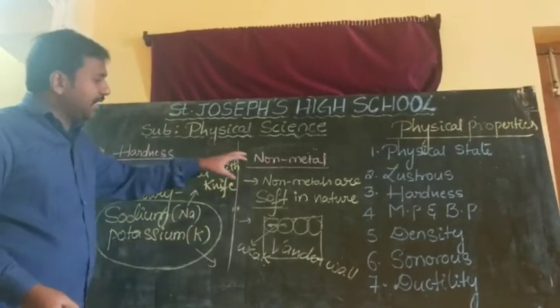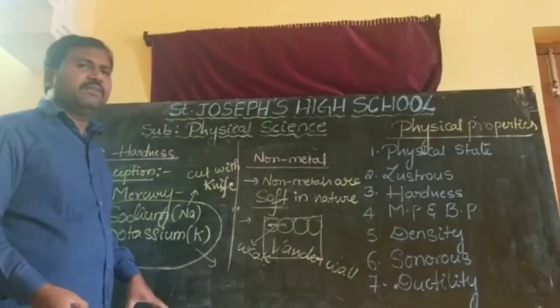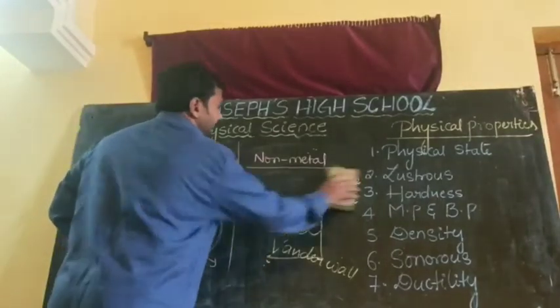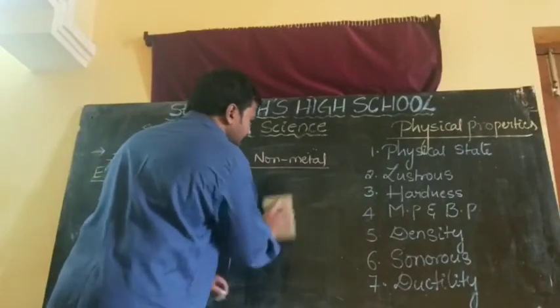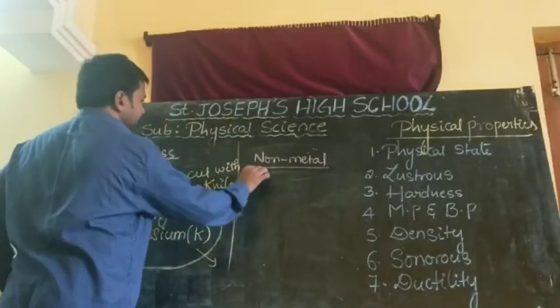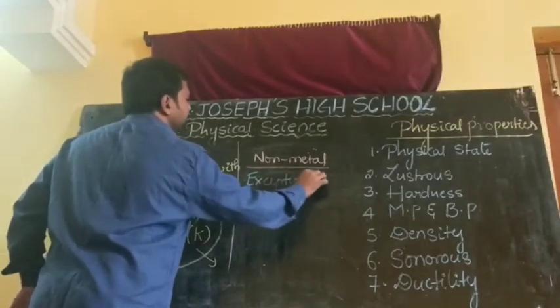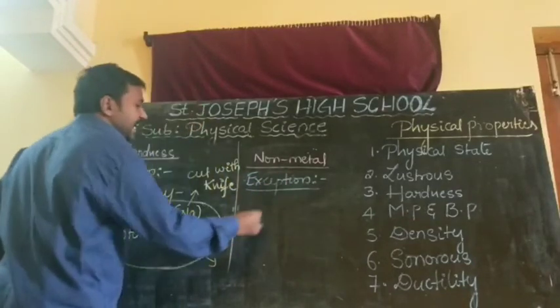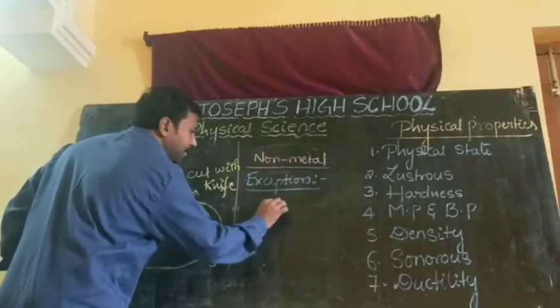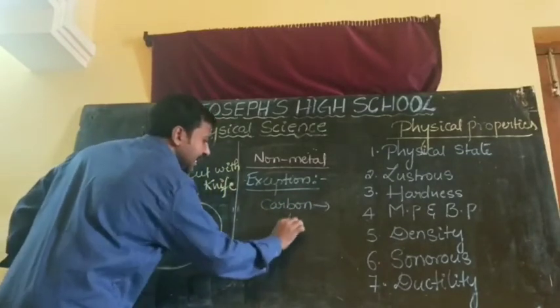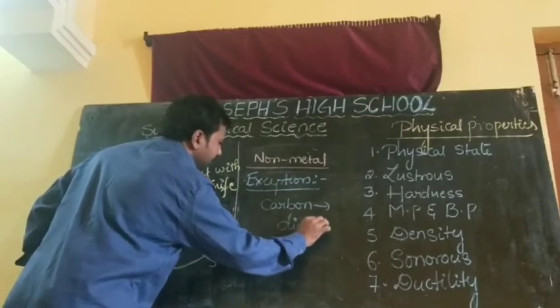Sir, in the non-metals, all are soft only? Are there no hard non-metals? In the non-metals also, there are hard exceptions. What are they? Once again, carbon. In carbon, there is diamond.